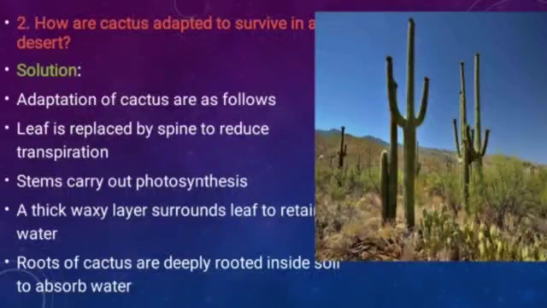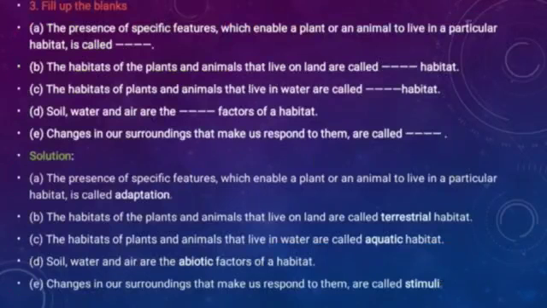Leaf is replaced by spine to reduce transpiration. Stems carry out photosynthesis and a thick waxy layer surrounds the leaf to retain water. And roots of cactus are deeply rooted inside the soil to absorb water.